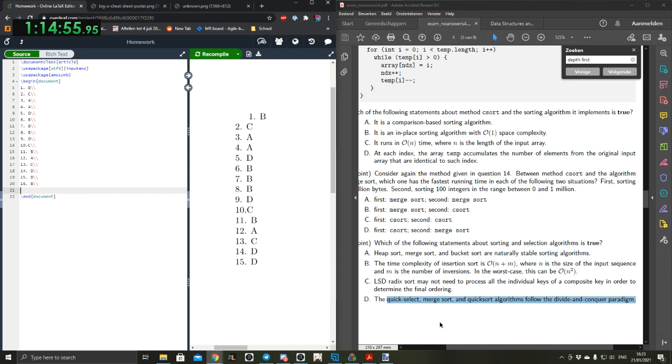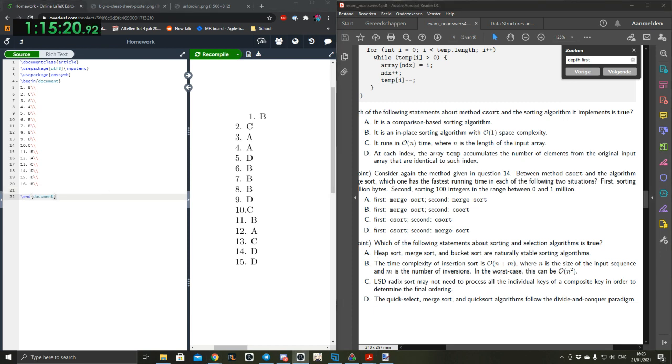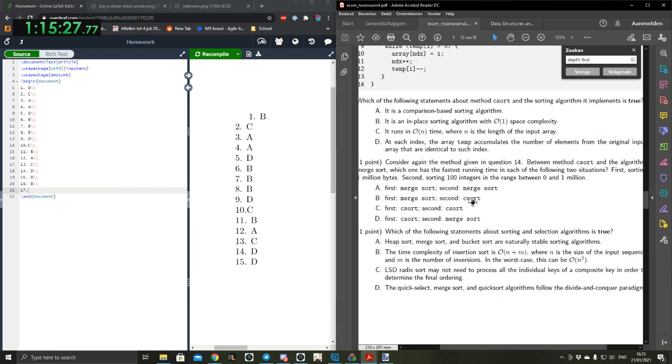Okay, heap sort, merge sort, and bucket sort are naturally stable sorting algorithms. Well, that probably means one of them is not. Bucket sort? I don't think heap sort is. Heap sort is not stable because it switches positions. Merge sort and bucket sort are stable because they don't switch the relative positions. Heap sort switches position during heapify, right? Yeah, during the down tree bubbling thing. Okay, so cool. We know what affected us.